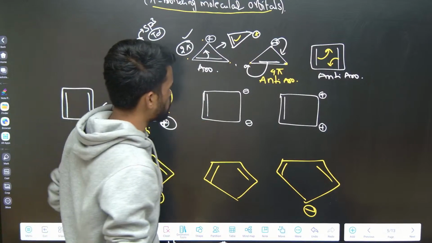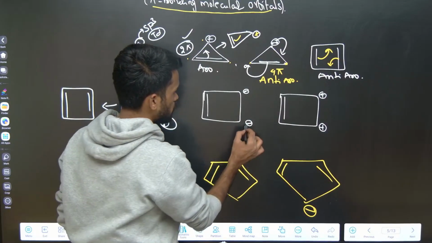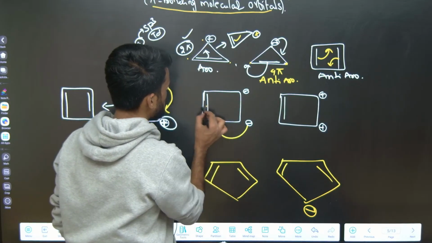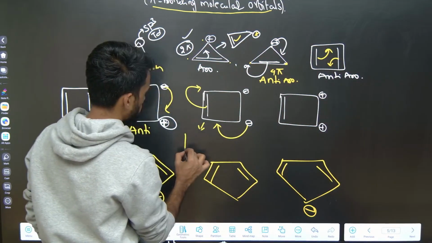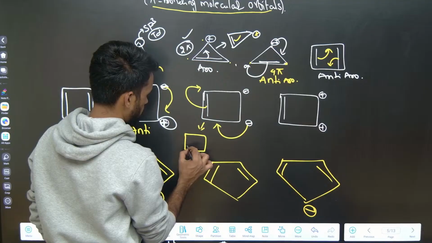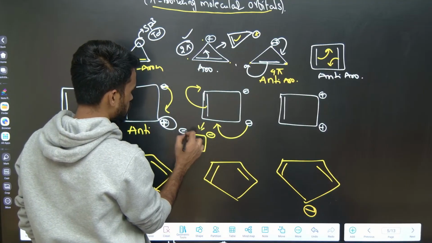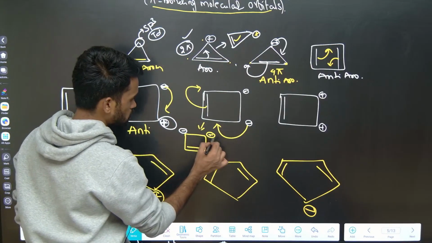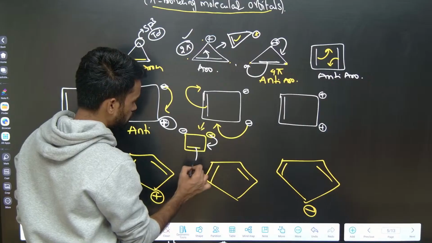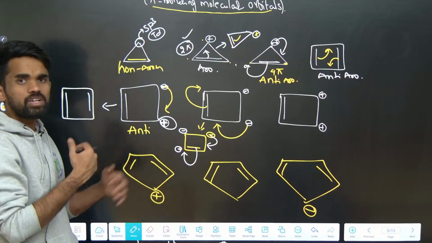Now what about this molecule? See, here negative, here also negative. And if you observe, this negative charge is in conjugation with these pi electrons. So if it is conjugating in that way, you are going to get a structure in this manner. Pi bond here, negative charge here, and this newly formed negative charge can again participate in conjugation. These pi electrons can be donated here and this negative charge shifts here. Like that you will get complete conjugation.